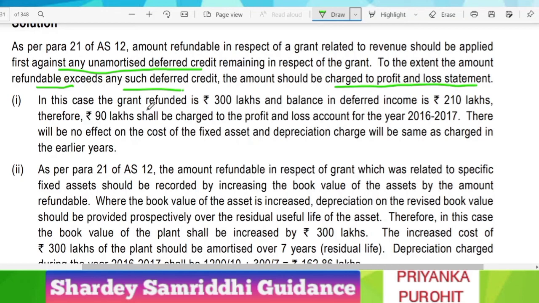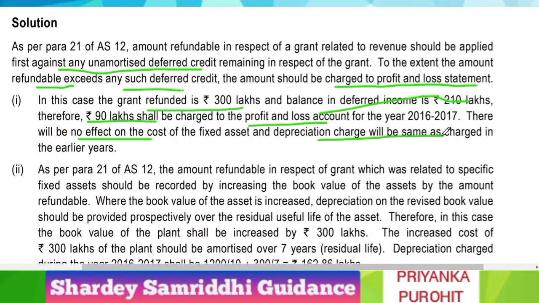In this case, the grant refunded is rupees 300 lakhs and the balance in the deferred income is 210. Therefore, 90 lakhs shall be charged to the P&L for the year 2016-17. There will be no effect on the cost of the fixed asset and the depreciation will remain the same, because we have not followed the first method, that is, we have not subtracted it from the cost of the asset. We have shown the grant separately, and hence only the P&L statement will be affected.